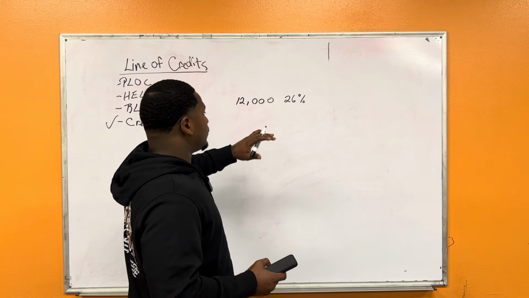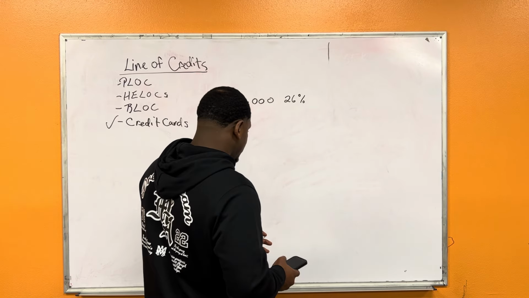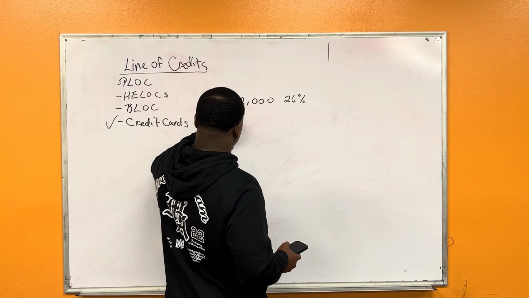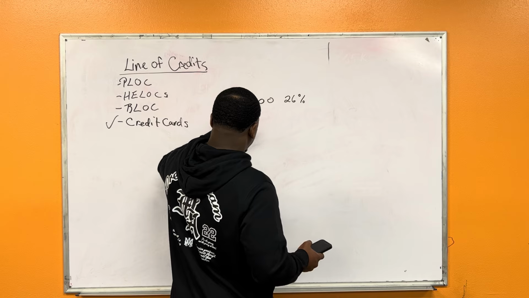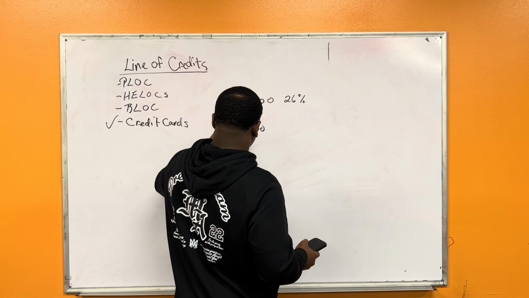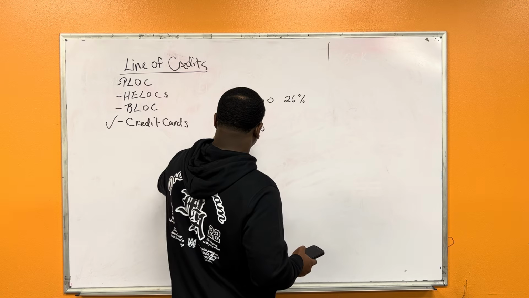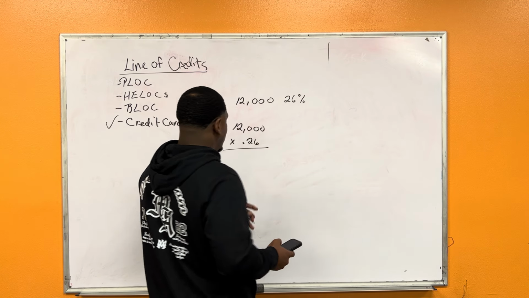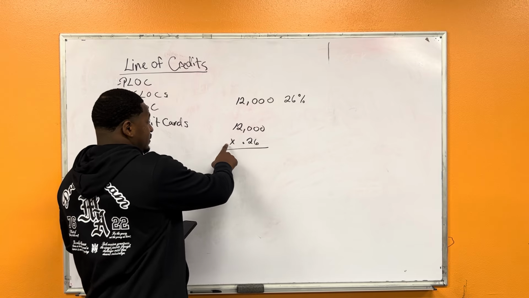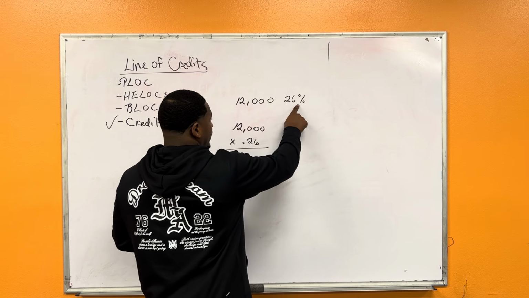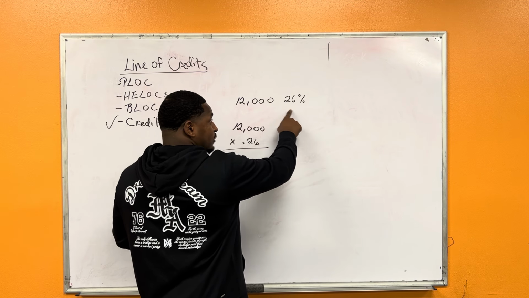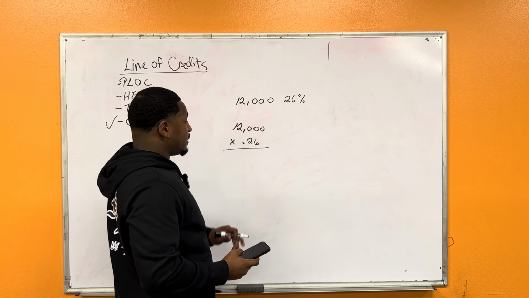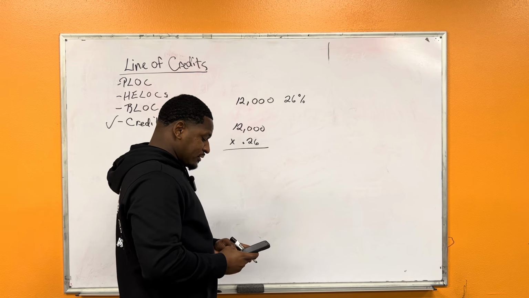To find the interest for the credit card balance, we'll do 12,000 multiplied by 0.26, because you have to go 2 decimal points over when you're doing the math on percentages.